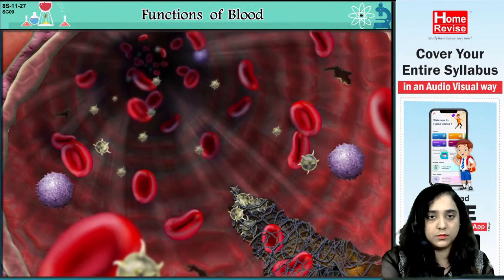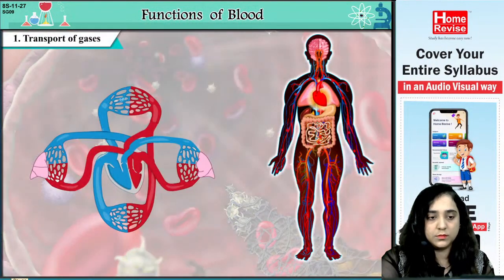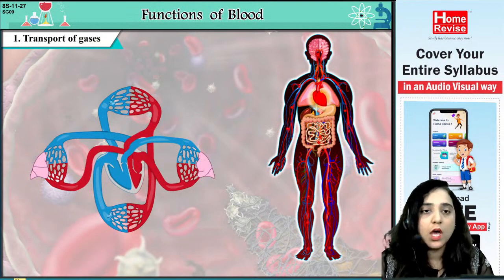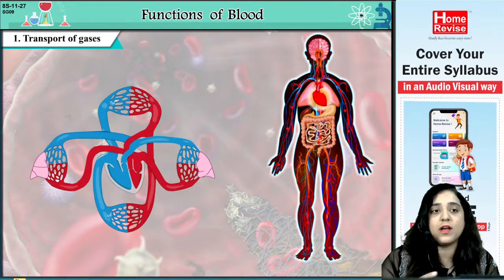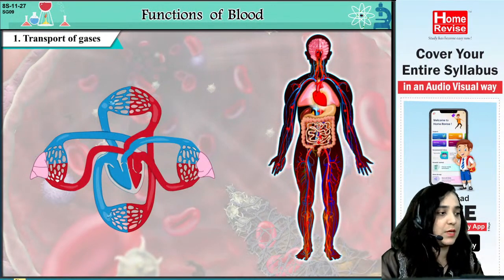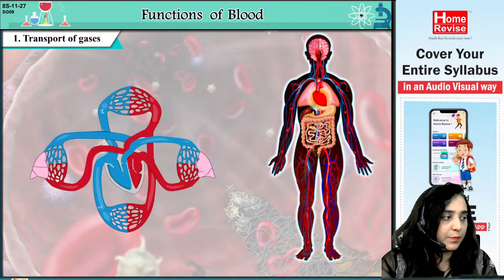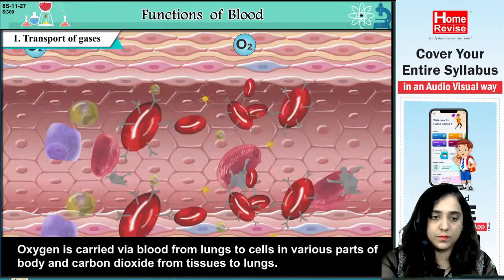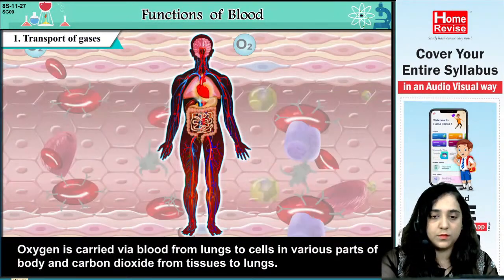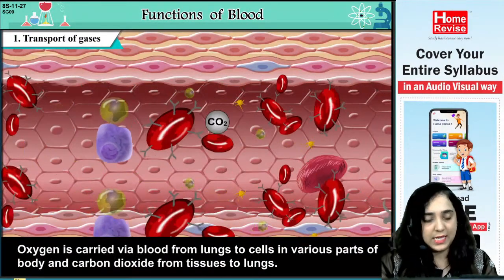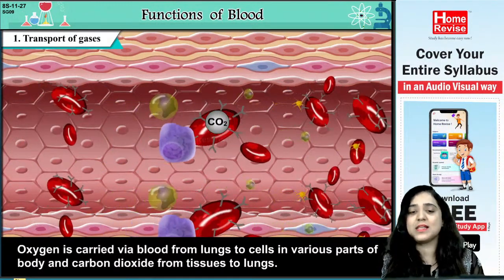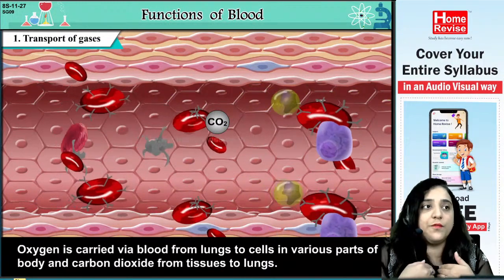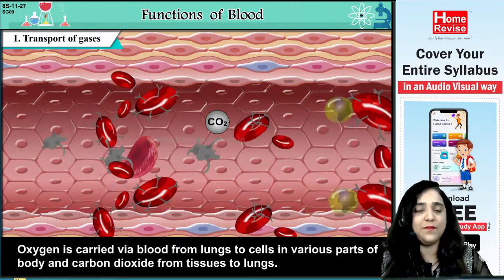Functions of blood. 1. Transport of gases. Pay attention to this as we are studying the functions of the blood. The first one is the transportation of the gases. Oxygen is carried via blood from lungs to cells in various parts of the body, and carbon dioxide from tissues to lungs.